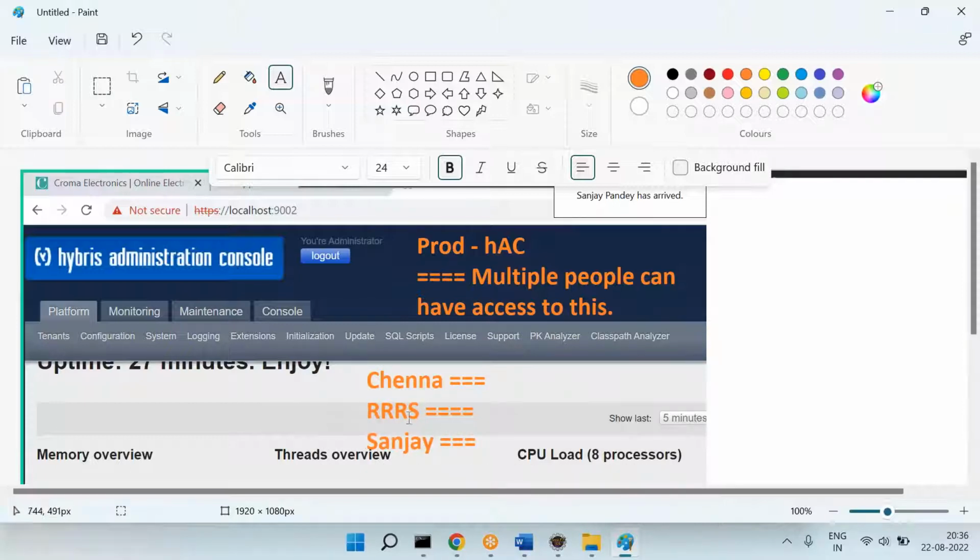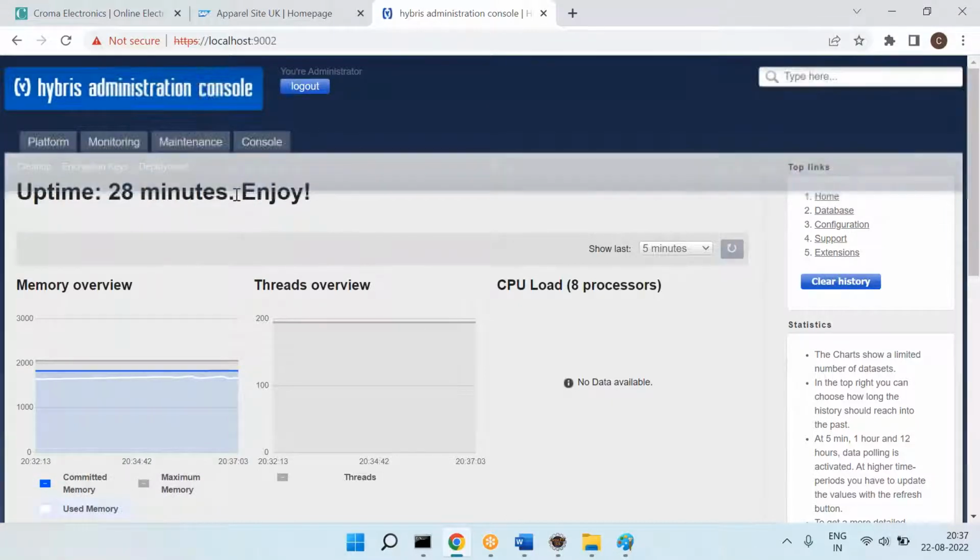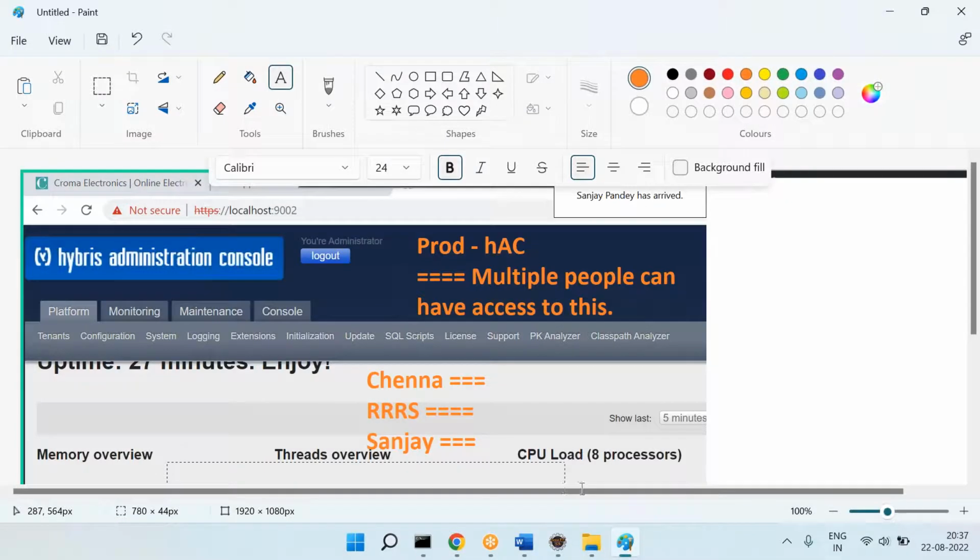Now the question is, do you think that all the people require all the options? Because assume that this is the production hAC.